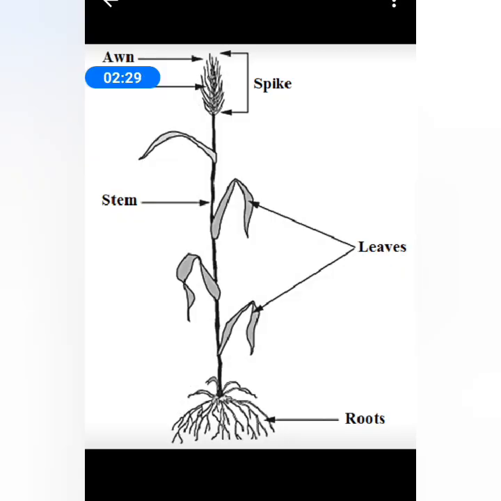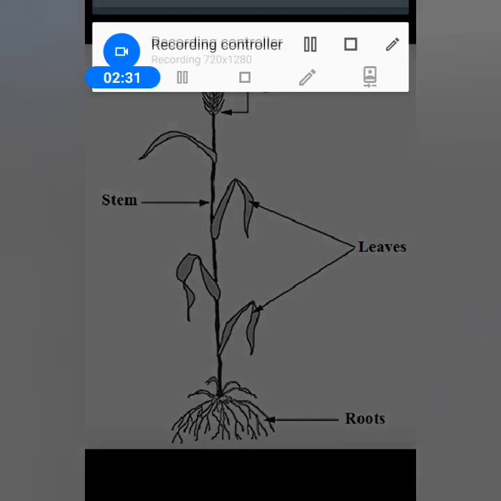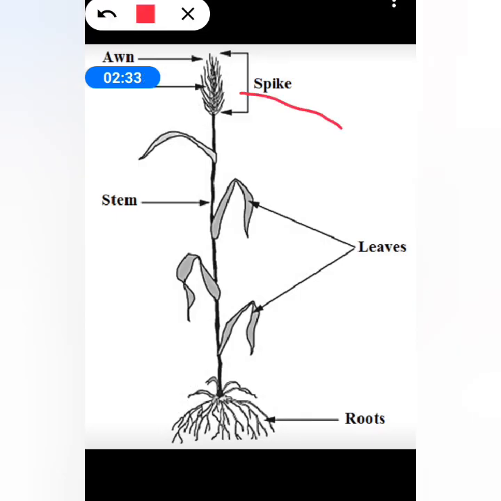Okay, so this one is a spike here. There are many spikelets which are arranged alternately in the central axis, and the spikelet is enclosed by a pair of glumes and consists of 1 to 5 florets. Glumes meaning the bracts surrounding the spikelets.